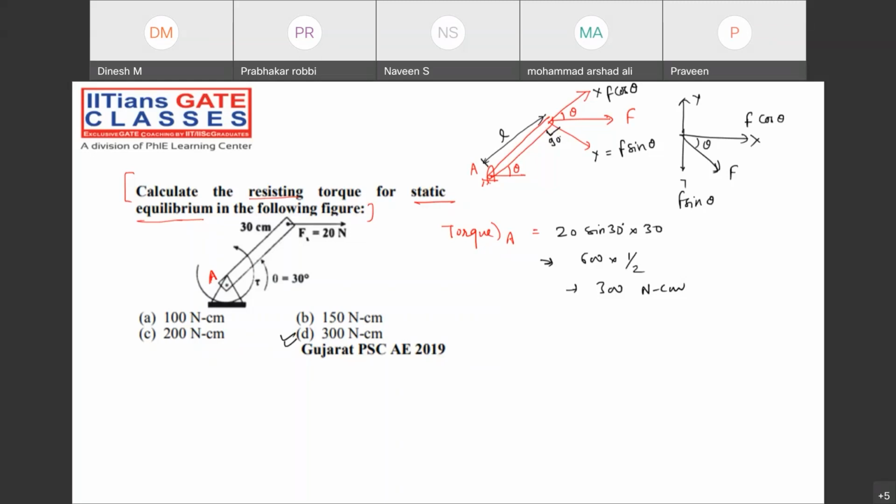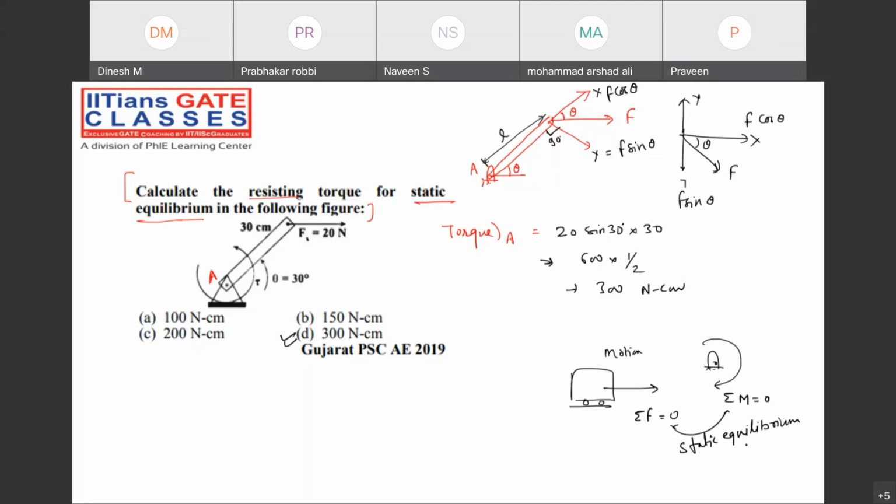Remember that any body will be called under motion condition when it is translating or rotating. Suppose that a truck is there. Now it is translating. That is also under motion. Or an object under rotation, that is also under motion. So the summation of all the forces must be zero and summation of all the moments must be zero. Then only these two conditions together will satisfy the criteria for static equilibrium conditions. Do not worry, we are going to discuss this in detail.